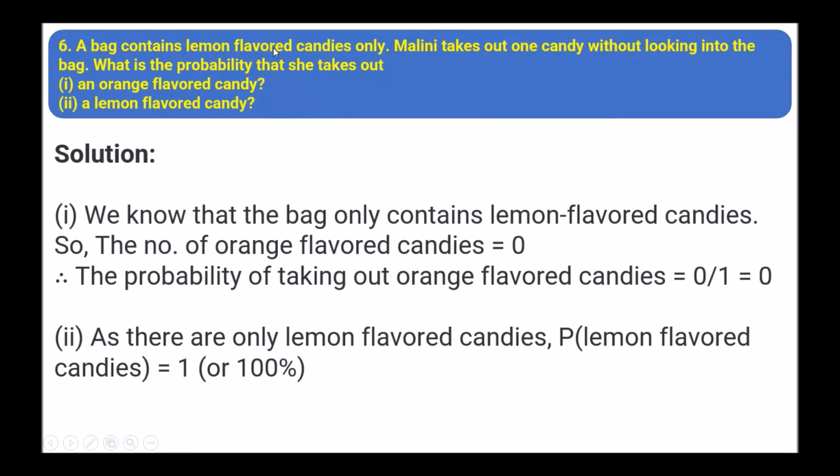Next: a bag contains lemon flavored candies only. Malini takes out one candy without looking into the bag. What is the probability that she takes out an orange flavored candy or a lemon flavored candy? We know that the bag only contains lemon flavored candies, so the number of orange flavored candies is 0. That is 0 upon 1 equals 0. As there are only lemon flavored candies, P(lemon flavored candy) equals 1, or we can write 100%.